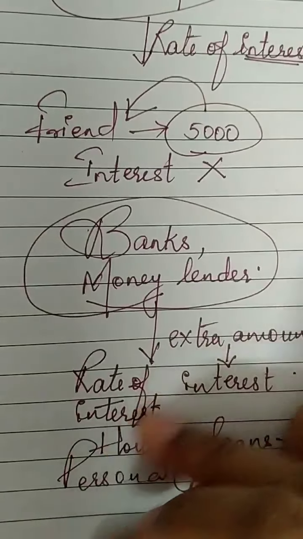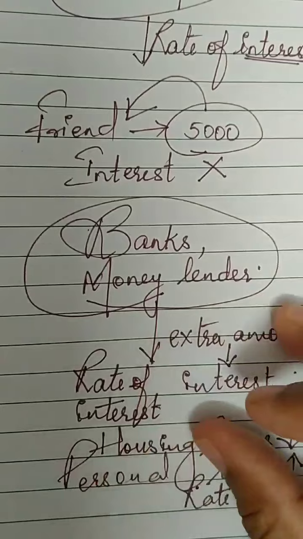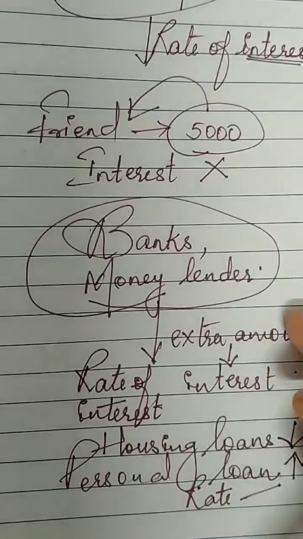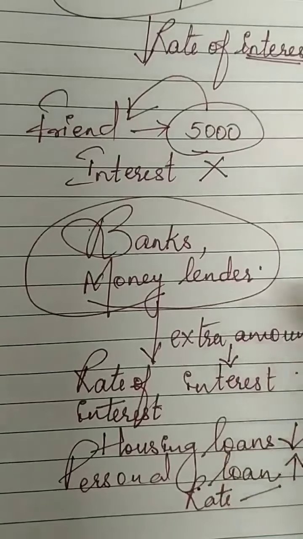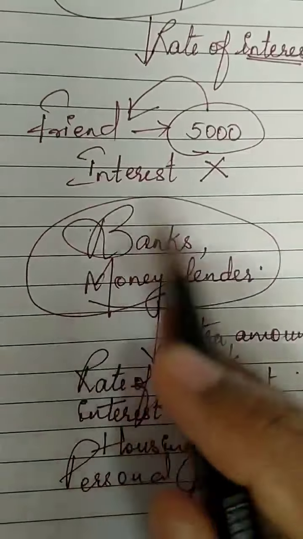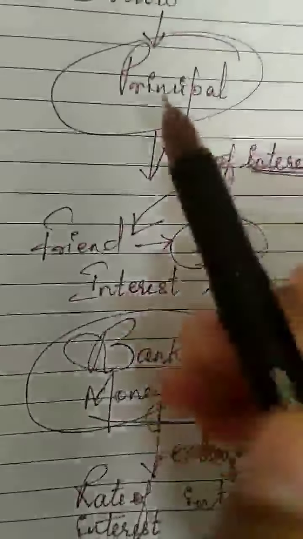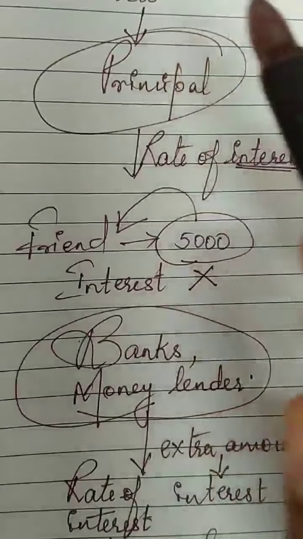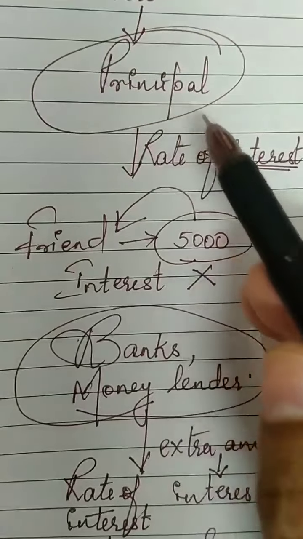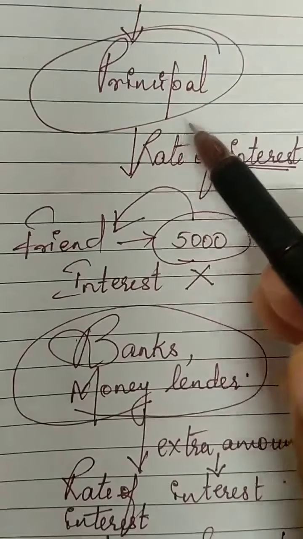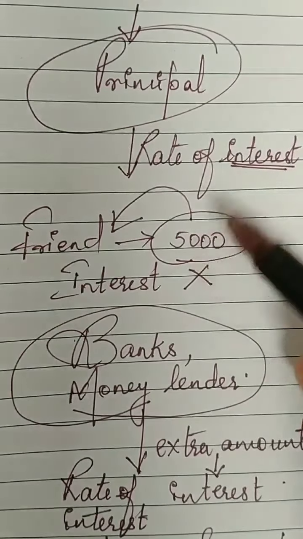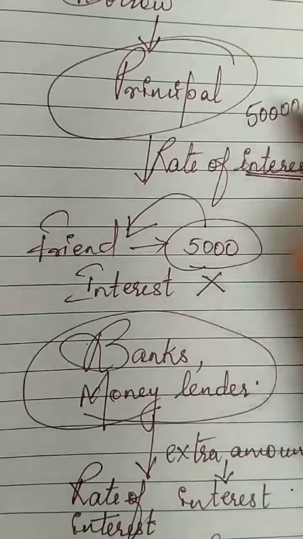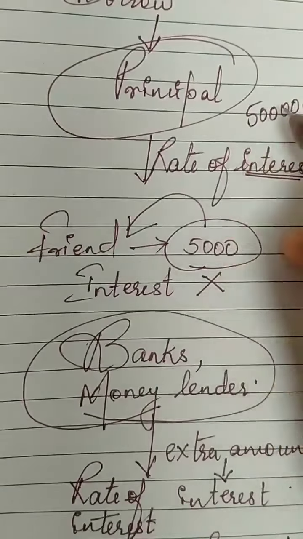I hope you have understood the basic terms behind simple interest and compound interest. The money that you borrow is called the principal. On this principal, there will be some extra amount that you have to pay after a certain period. Suppose you have borrowed 50,000 rupees.